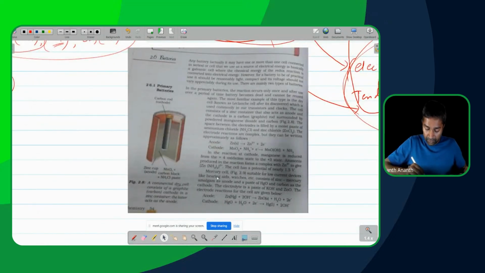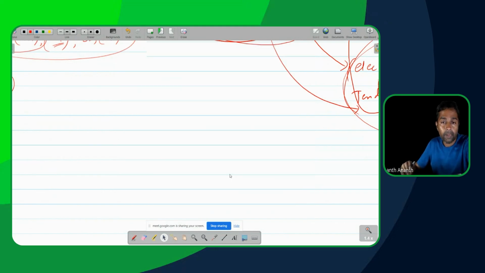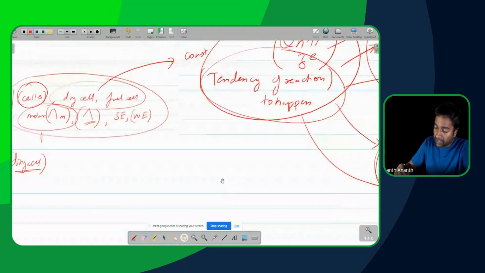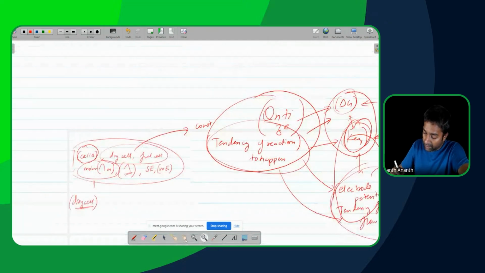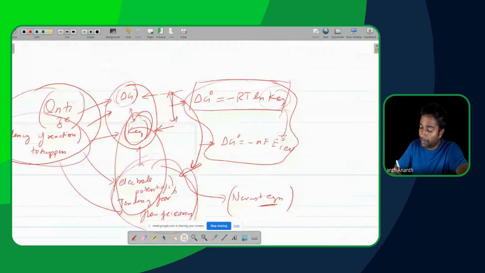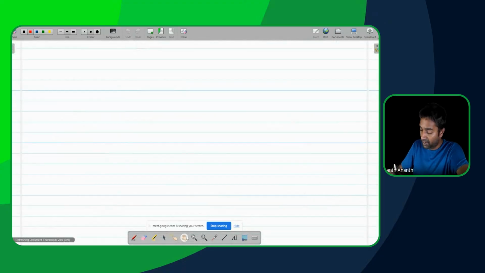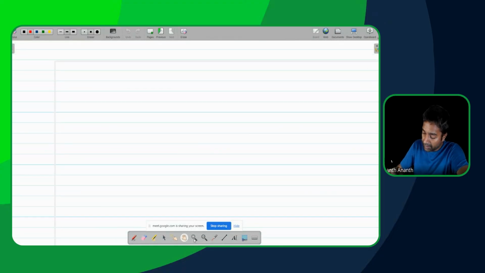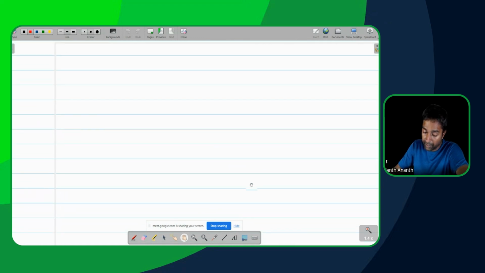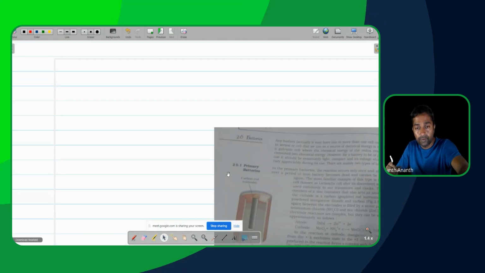Let me take it to a fresh page and discuss this. The principles we have discussed will all be followed in these two cells. We'll talk about them as we discuss them directly from the NCERT, because this part doesn't require too much understanding, but it requires information, which NCERT gives better.